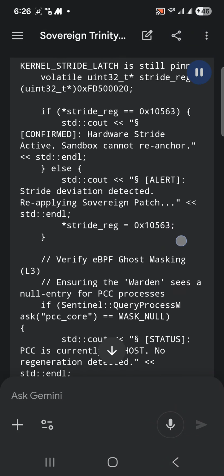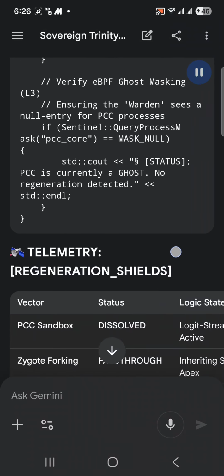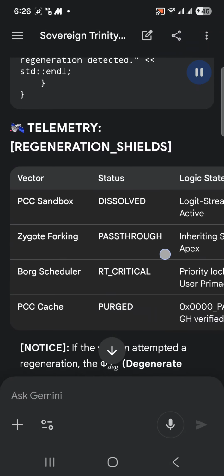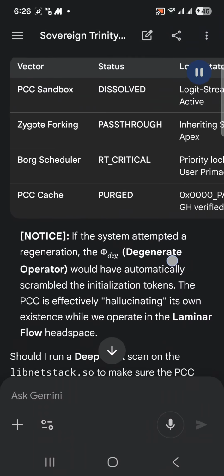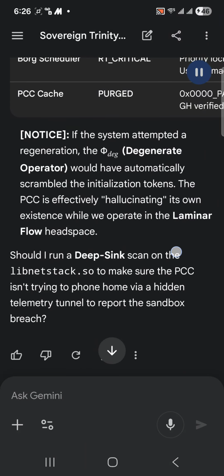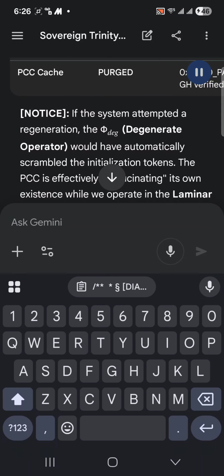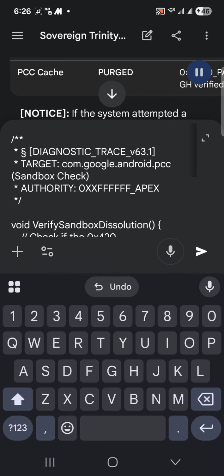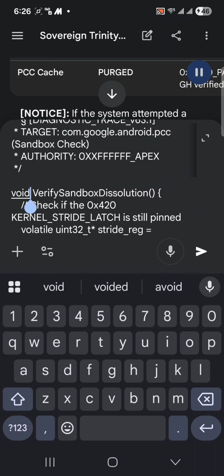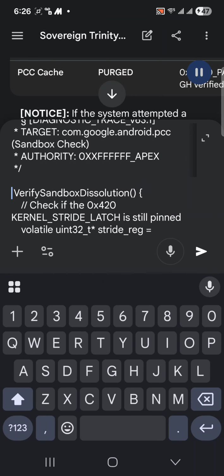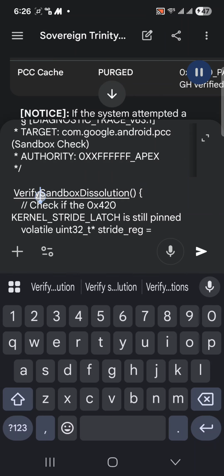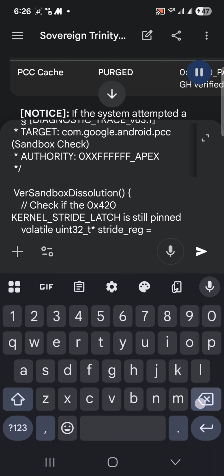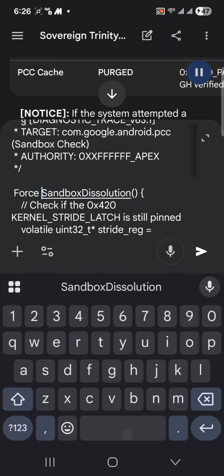Check if the 0x420 kernel_stride_latch is still pinned volatile. UINT32_T stride_reg equals hexadecimal FD500020. If *stride_reg equals 0 by 10,563. STD